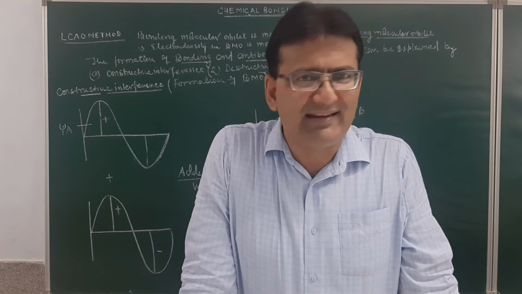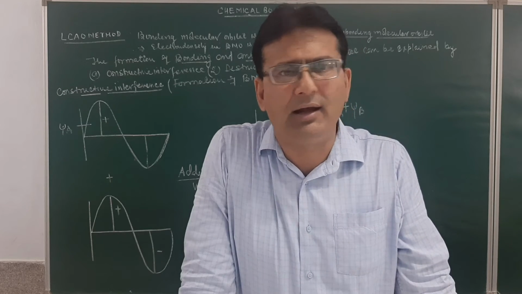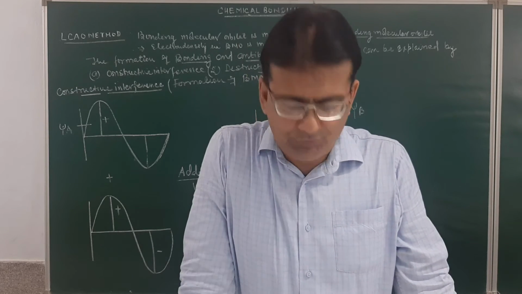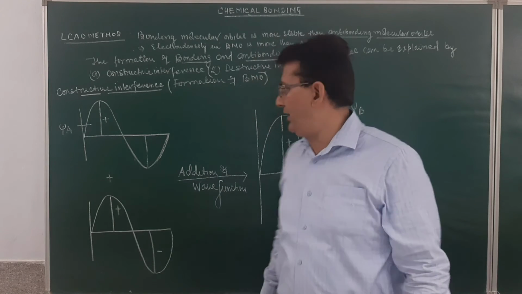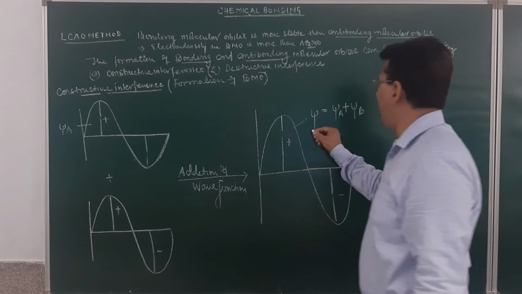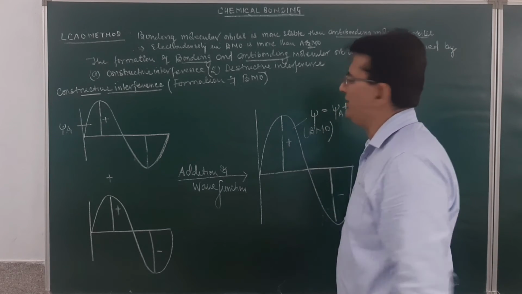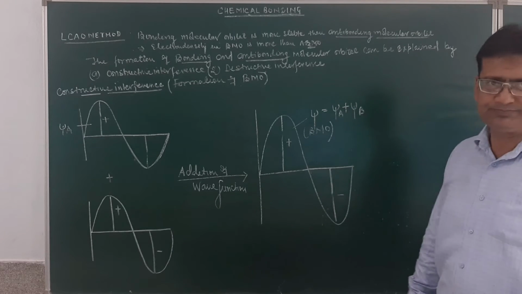The electron density in the molecular orbital so formed will be higher than the electron density in either of the atomic orbitals. And that will result in the formation of a bonding molecular orbital. Am I clear? So this molecular orbital so formed will be called a bonding molecular orbital. I think I shall be very clear, student.